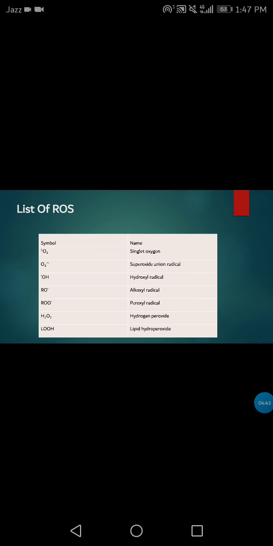These are the symbols of the reactive oxygen species. First is singlet oxygen, then superoxide anion radical, then hydroxyl radical, then alkoxyl radical, then peroxyl radical, hydrogen peroxide, lipid hydroperoxide. The enzyme nitric oxide synthase produces reactive nitrogen species, RNS, such as nitric oxide from arginine.